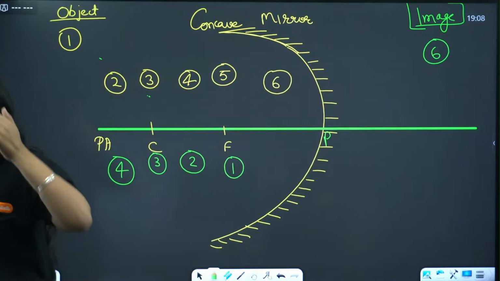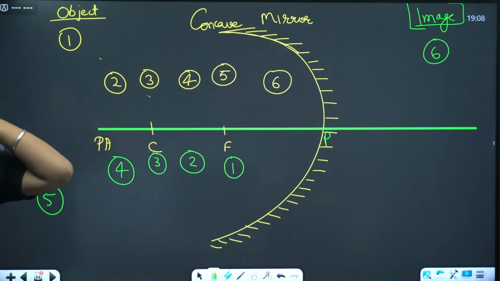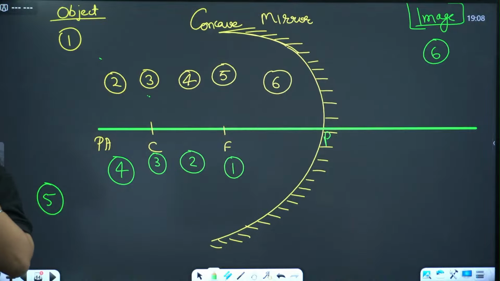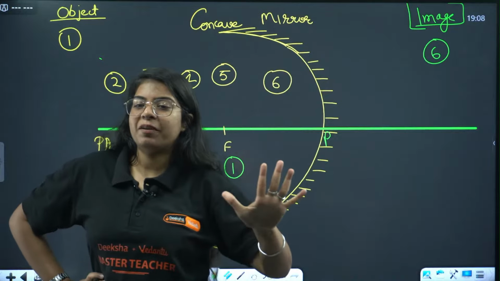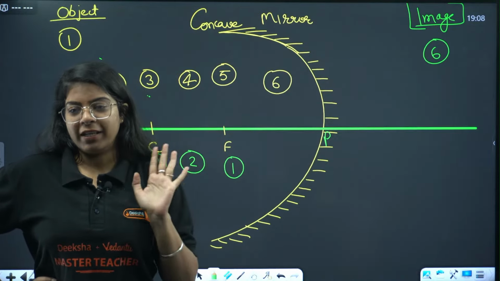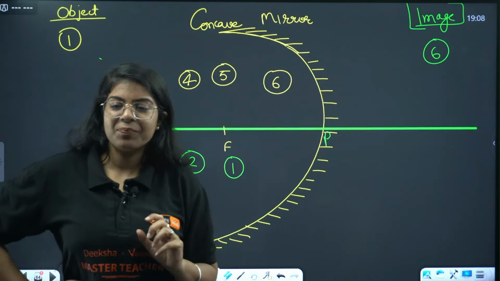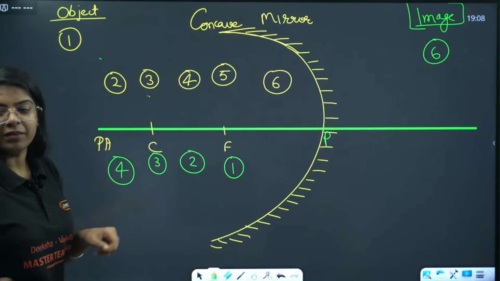ठीक है, beyond C, at C. Very good, very good. First infinity, second beyond, third at C, between C and F, between F and P. Very good, Vani. Vani, I'll call you Vani. ठीक है, very good, everyone.